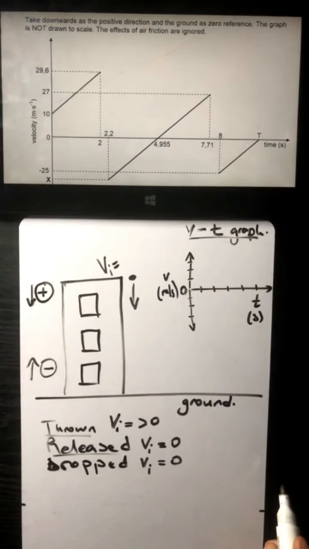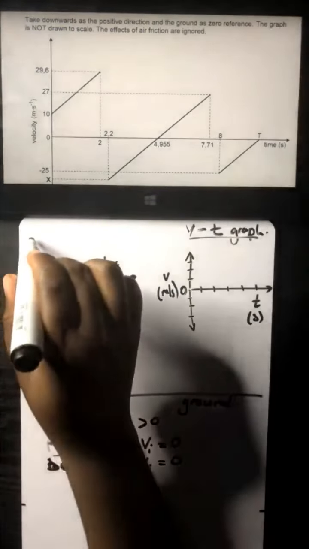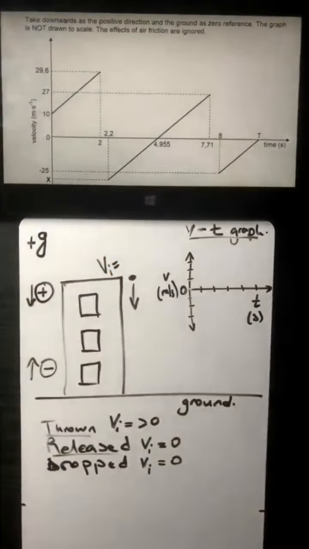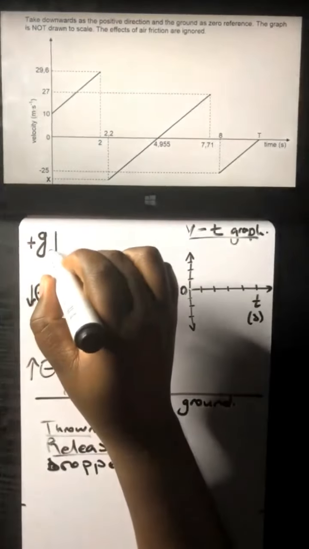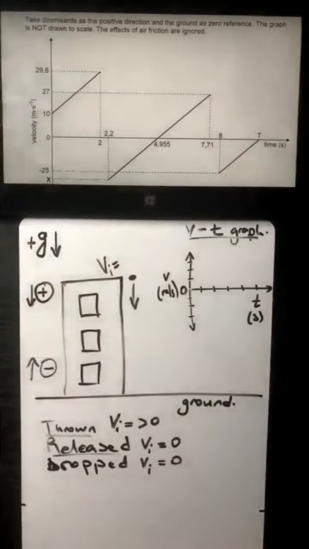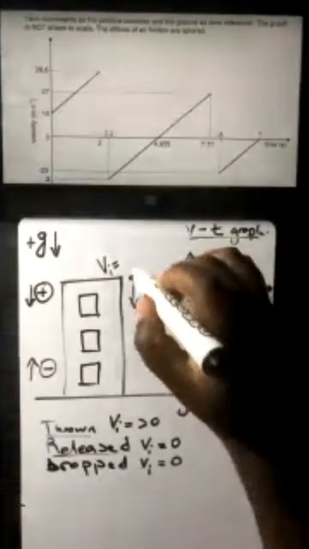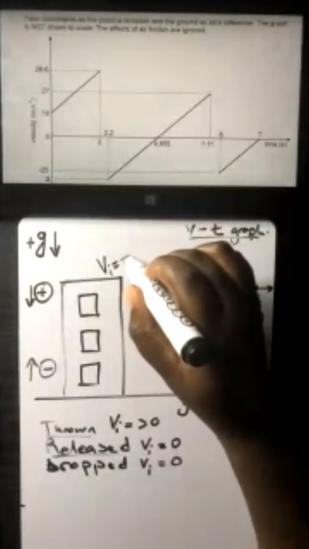So what does it mean in terms of g? It means we've got a positive g, because g is always exerting downwards.